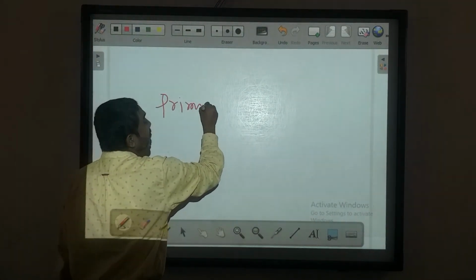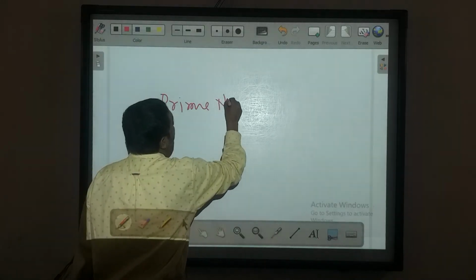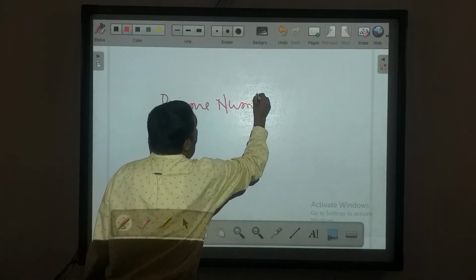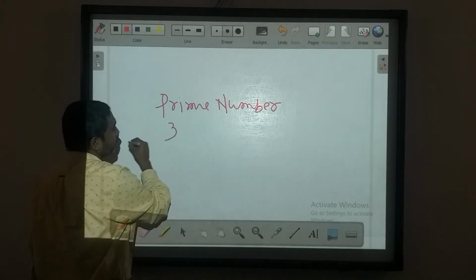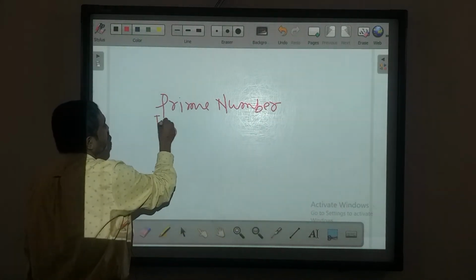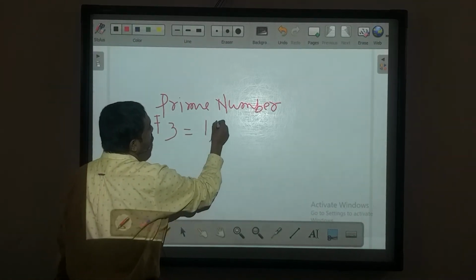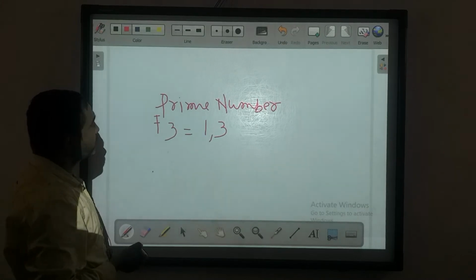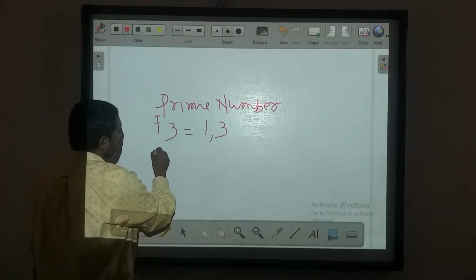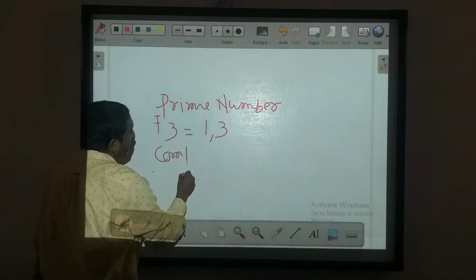Prime number, look at, it is a type of number having two factors. Look at how: suppose you want to find the factors of 3. So the factors of 3 are equal to how much? 1 and 3. So look at, you get only two factors in the case of prime numbers. But in the case of composite numbers, look at composite.